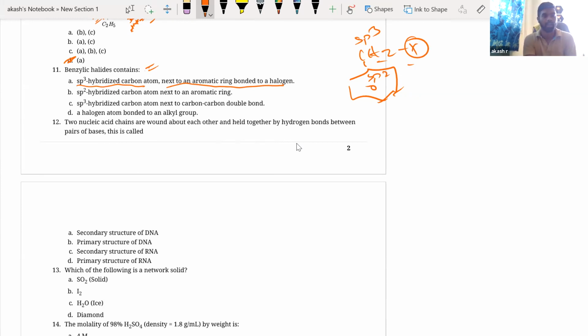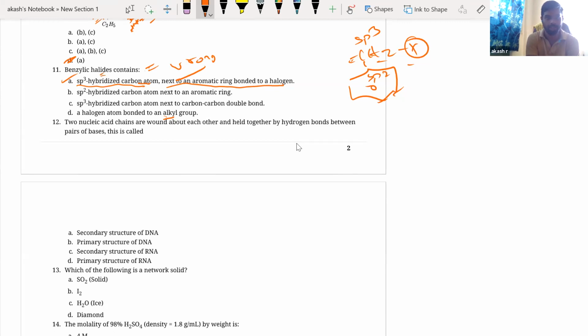Okay. Next. So this is correct, right? An sp2 hybridized carbon next to the aromatic ring? No, this is sp3 hybridized. An sp3 hybridized carbon next to the carbon-carbon double bond. A halogen atom attached to an alkyl group. Yes, it is attached to an alkyl group. What do they want? They want to know which is the wrong answer. I think they're talking about the wrong one. Sir, actually, it should be an sp3 hybridized carbon atom next to the aromatic ring.